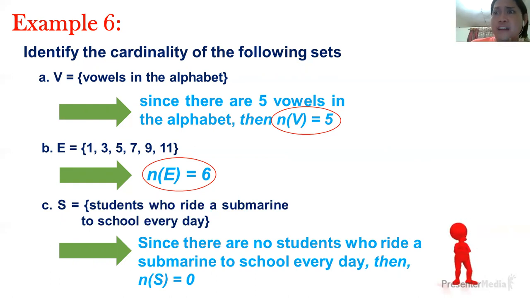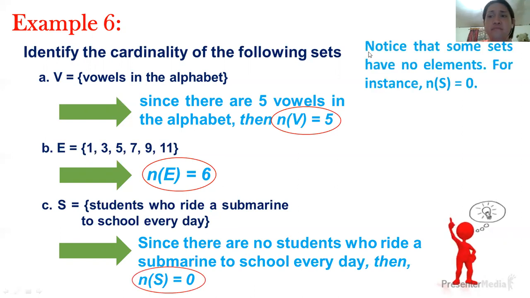Now, question: is it possible that there are no elements in a given set? It's so obvious in letter C. Yes, it's possible that there is no element in a given set. So what do you call that set? Again, notice that some sets have no elements. It's not all the time that a set has elements. There are cases where some sets have no elements, for instance, n of S is equal to 0, just like in example letter C.